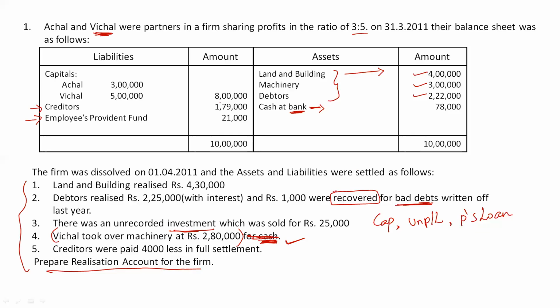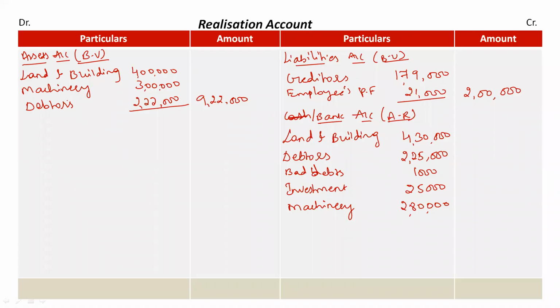Now they are telling that creditors were paid 4,000 less in full settlement. But before creditors, all our assets have been realized. Check it in the balance sheet, in the book value: we had land and building, this has been realized, right? We had machinery, machinery has been realized. We had debtors, debtors have also been realized.